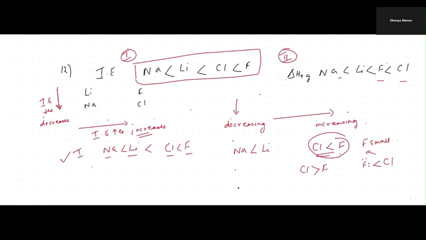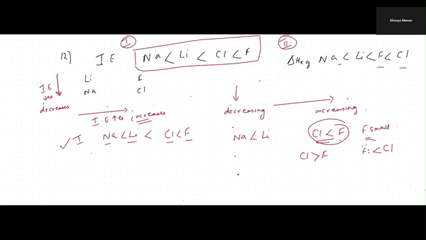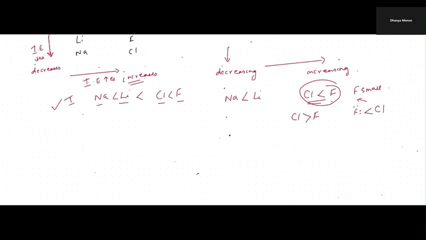Okay, so let's rearrange this. For group 1, it is the same. Sodium is less than lithium. But for group 7, it is fluorine less than that of chlorine. So this is the order for statement 2 for electron gain enthalpy. What is the reason for this change? Because fluorine has a small size compared to that of chlorine. So statement 2 that's given in the question is wrong. So our answer is 4. Statement 1 is right. Statement 2 is wrong.